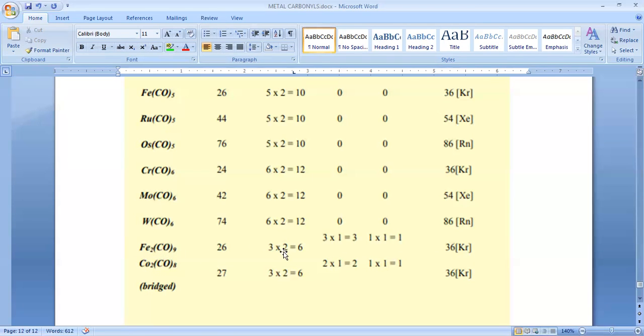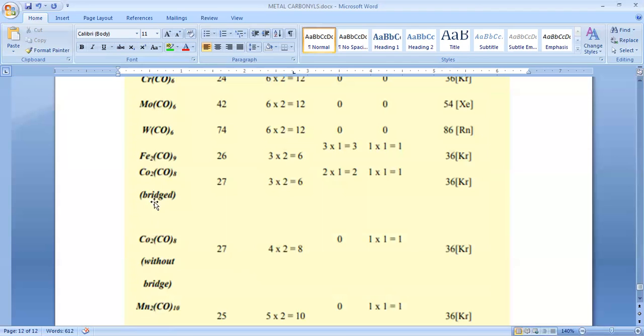Six terminal bonds, but he has taken only three terminal bonds, 50%. And next, how many bridged ligands do we have? Three. Each contributes how many electrons? Two electrons, but here he considered only one. That's why he has taken three. And one into one is one metal bond and one electron, not two. If you sum this up, you will end up with this number.